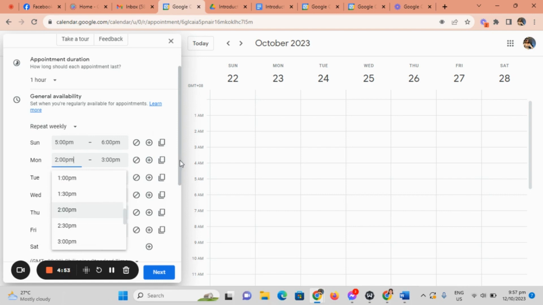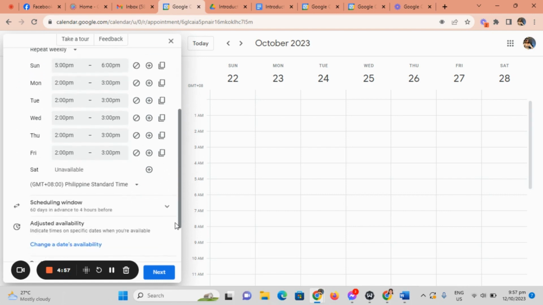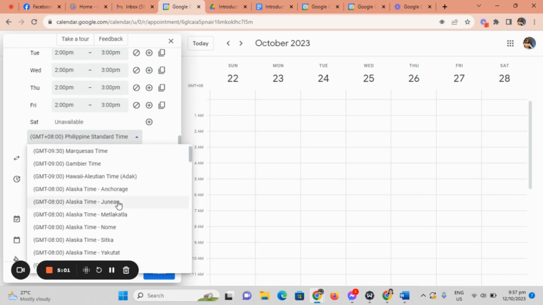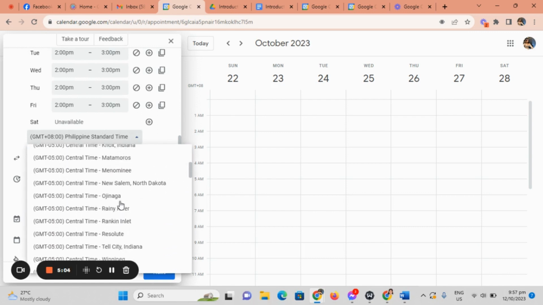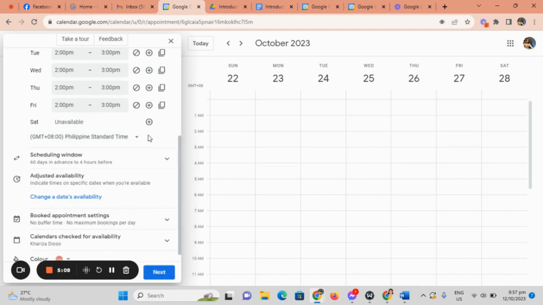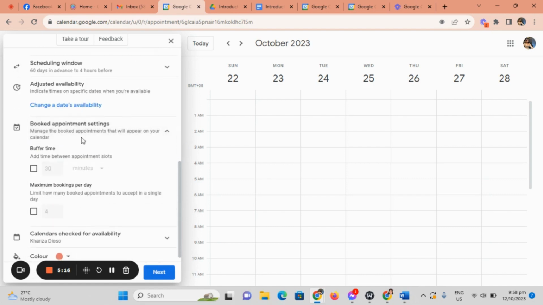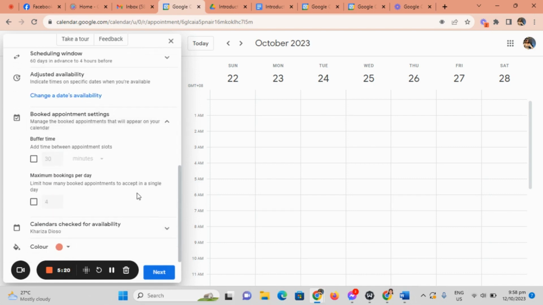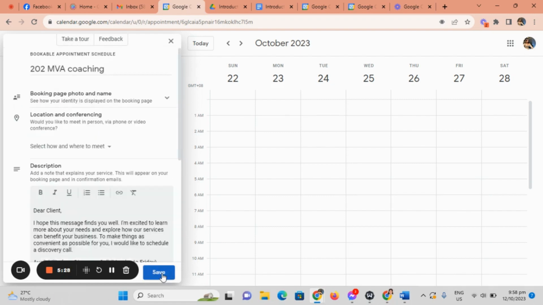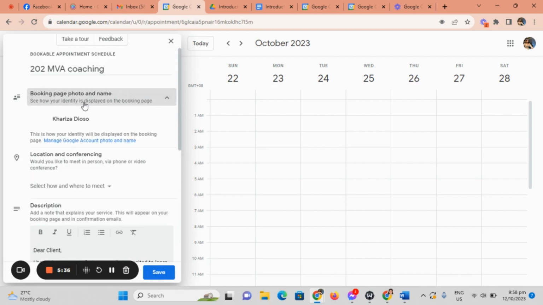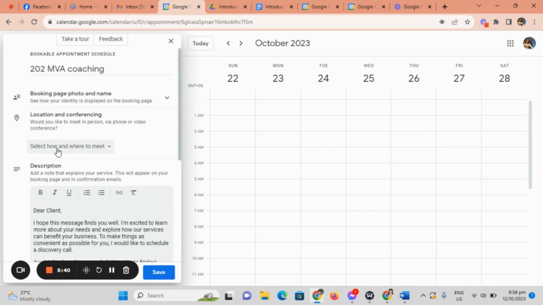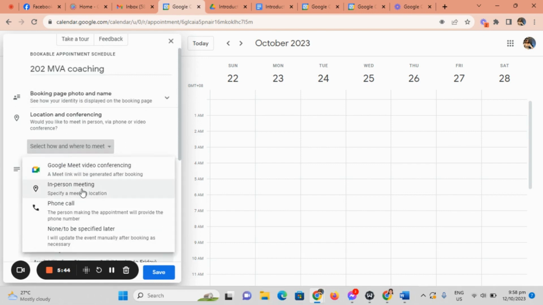And then here you can change the time zone, where your clients are. And then you can change here, booked appointments will appear on your calendar, colors. Then after you are done here, you can click next. Then you can see booking page, photo and name, see how your identity is on your page. And then location, select how and where we meet. Maybe Google Meet, in person, phone, maybe here.